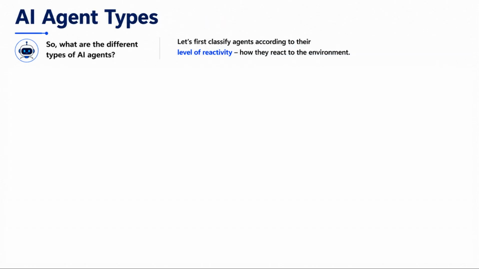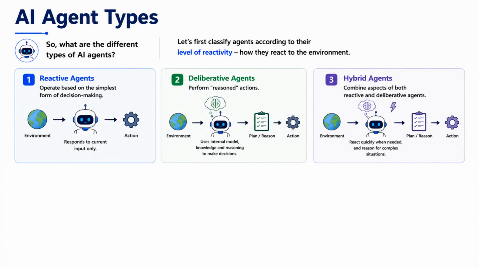So, what are the different types of AI agents? Let's first classify agents according to their level of reactivity, how they react to the environment. Reactive agents operate based on the simplest form of decision-making. Deliberative agents perform reasoned actions. Hybrid agents combine aspects of both.